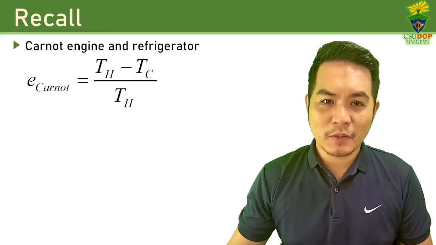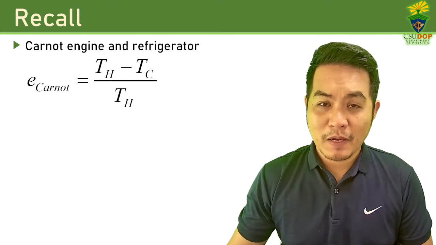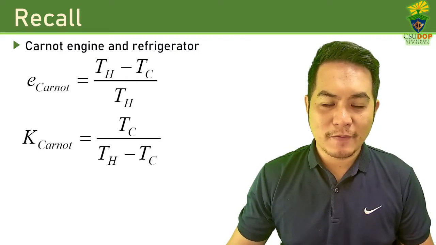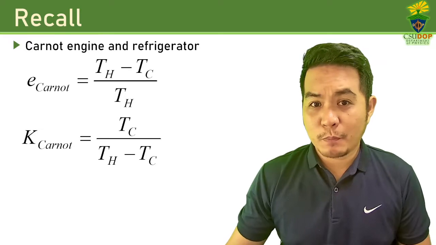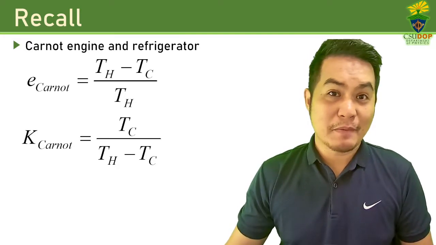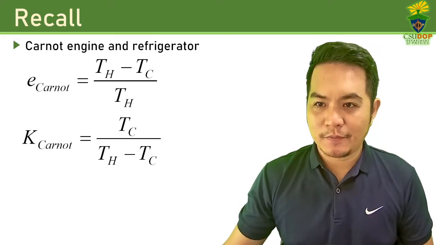So we have found out that we can maximize the efficiency of a Carnot engine by maximizing this temperature difference. And we also have found out that we can maximize the coefficient of performance of a refrigerator or an air conditioner by minimizing the temperature difference between TH and TC.